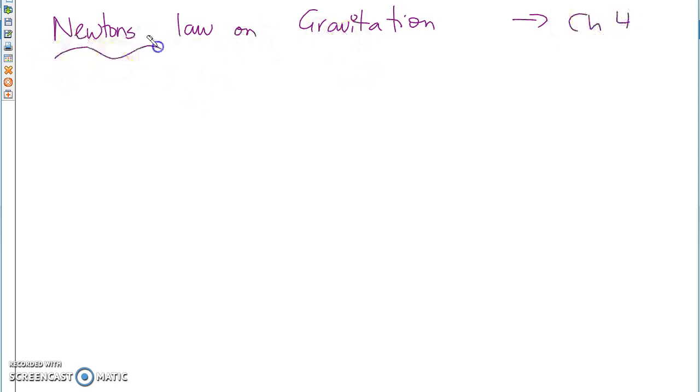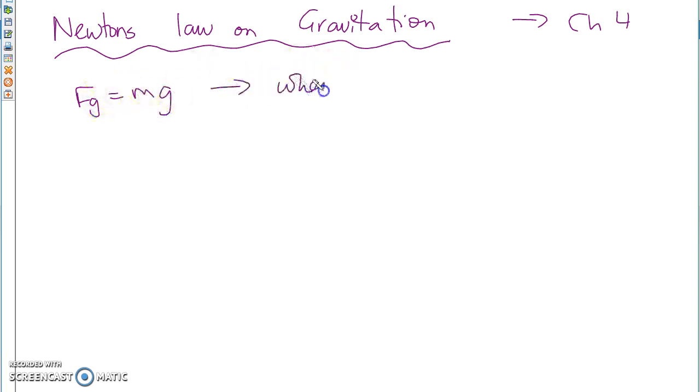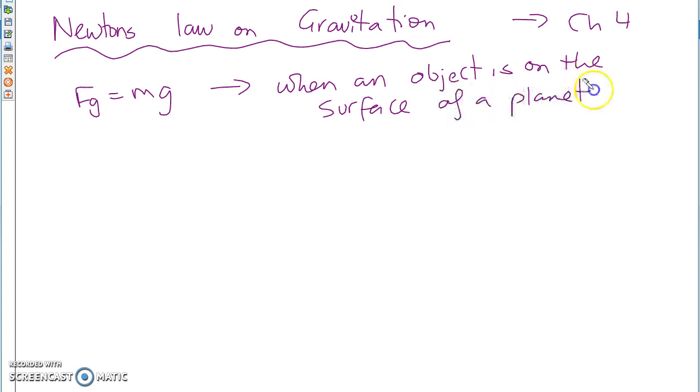Now, Newton's law on gravitation, the first part of it we've already taken a look at. The first part of the law, which was Fg, which equals mass times gravity. Now, remember what we said. This is when an object is on the surface of Earth, or on the surface of a planet, any planet. The question that you got in the quiz yesterday was of a person on the sun. Now remember, gravity is dependent on wherever we are in the universe. So whatever the gravitational attraction is, that would be what your gravity will be.